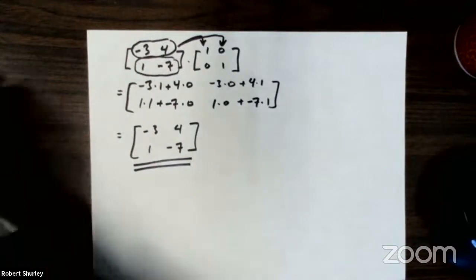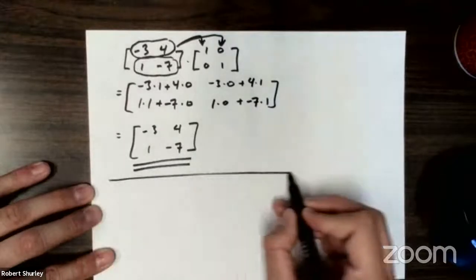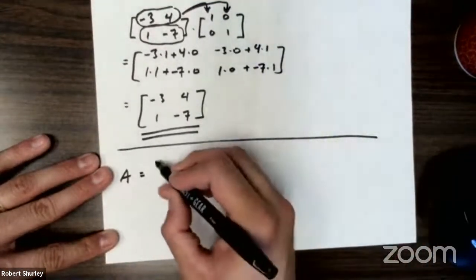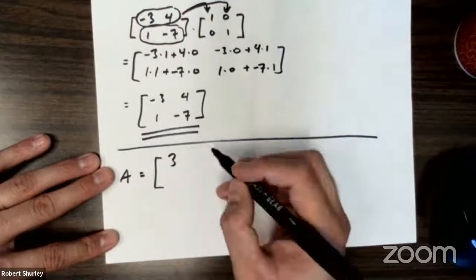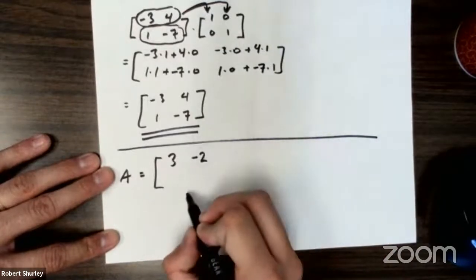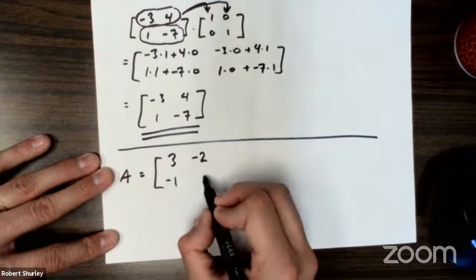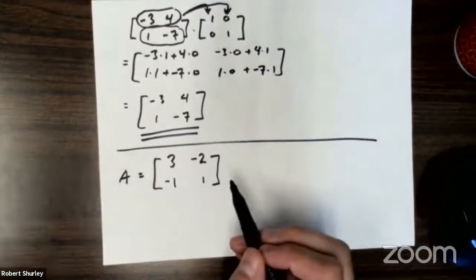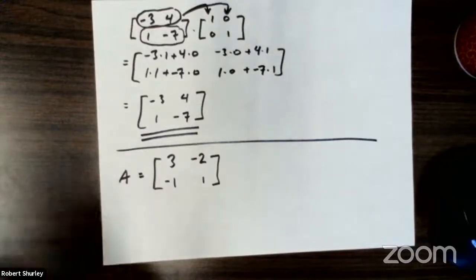Okay, so let's say we started with matrix A, and I'm going to show you how to put this in the calculator. We've got 3, -2, -1, and 1, and we want to find its inverse.